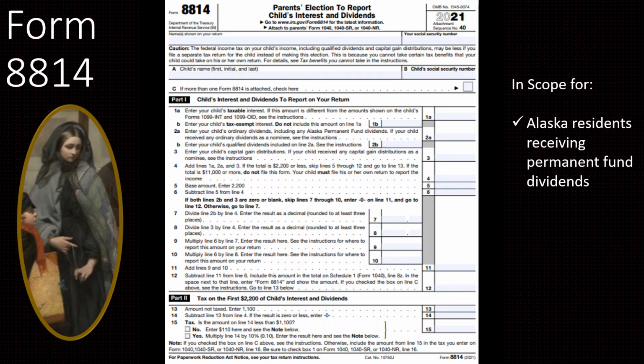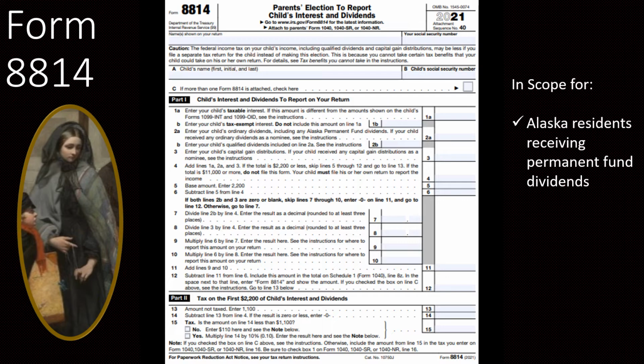At the top of the form, it has a caution just letting the parents know that this may not be the most beneficial way to file the taxes. The child might have certain other benefits that reduce the tax on this income.